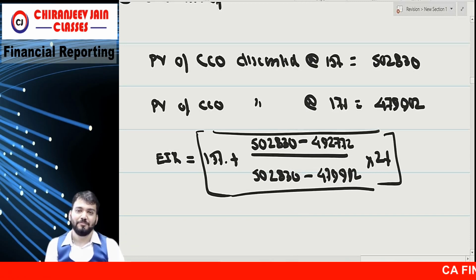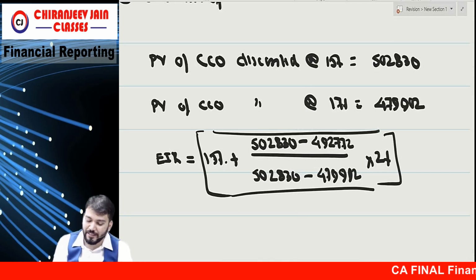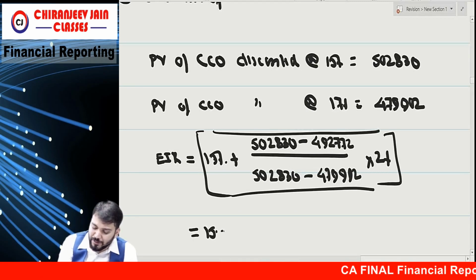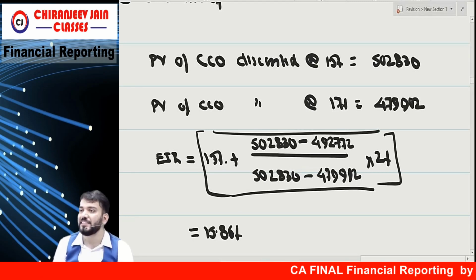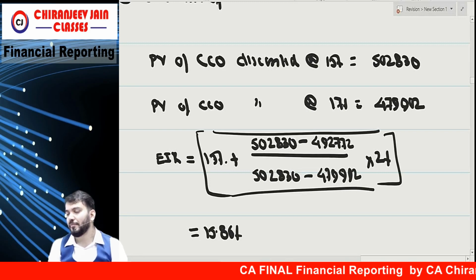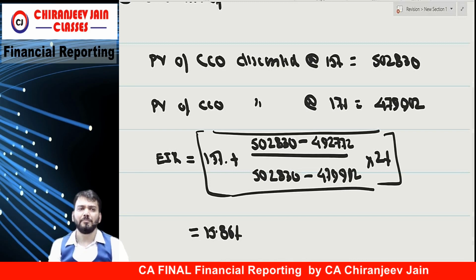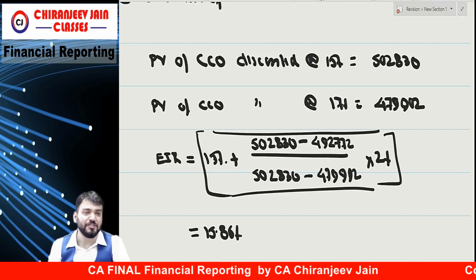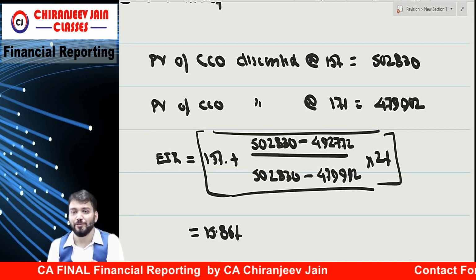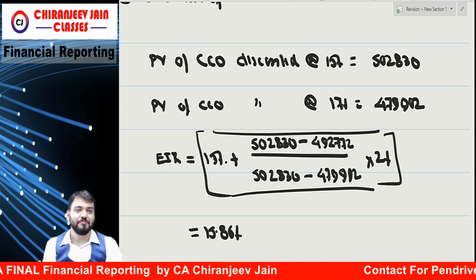I also don't know. So what answer is coming? The answer is coming 15 point something. Check whether the same answer is coming or not. I am just informing you, suppose 15.86 is not given, you should not leave the question, you should do it now.